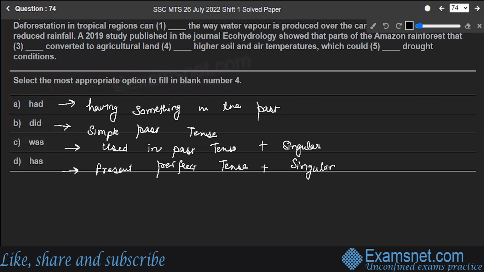Correct? So select the most appropriate option to fill in blank number 4: dash higher soil and air temperatures. Had, that means they had higher soil and air temperatures. This is something they possessed. Option A is the correct answer.